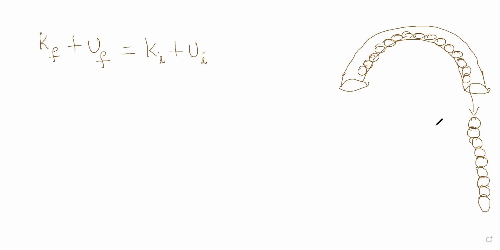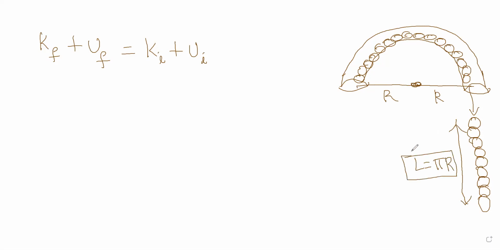Now, can you tell me what would be the length of the chain? I would say the length of the chain is equal to pi r. Agreed? Because it covers the entire semicircle, right? So the length of the chain is pi r.